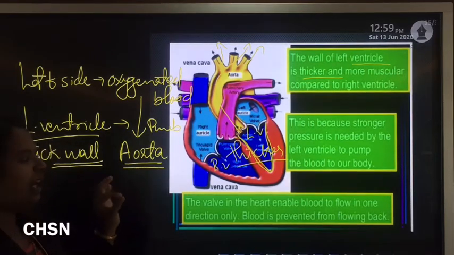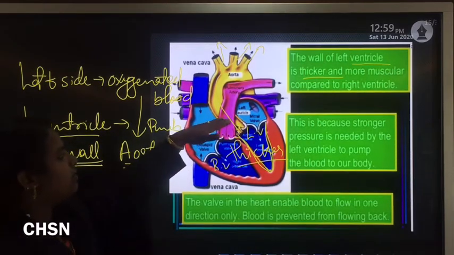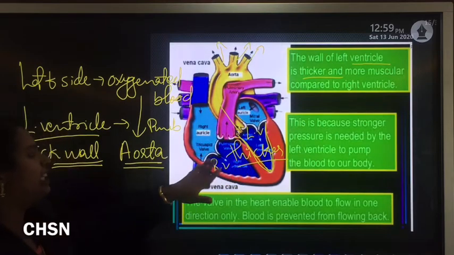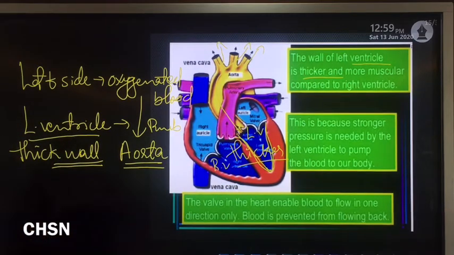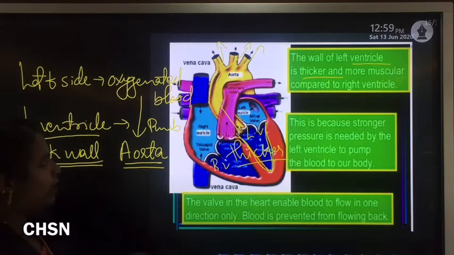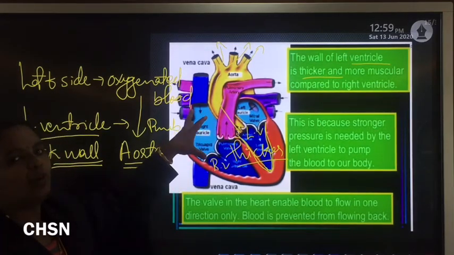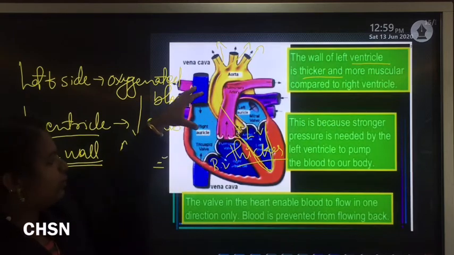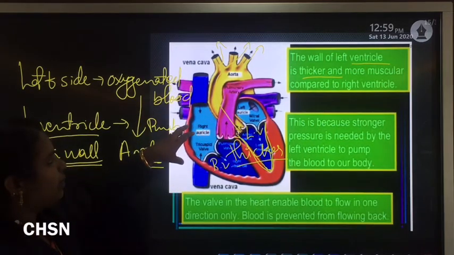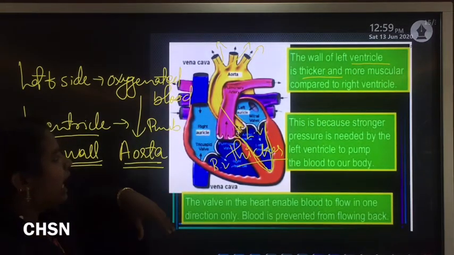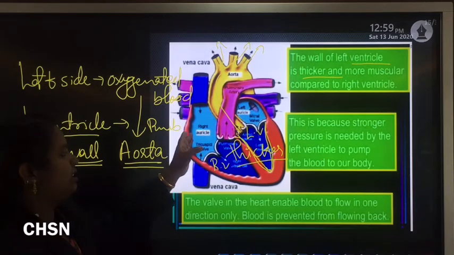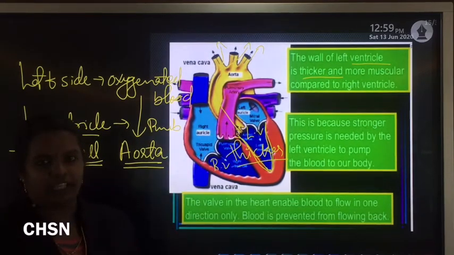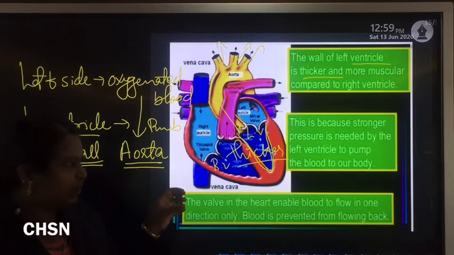Clear? Then one more thing: the walls of the ventricles are thicker than the walls of the auricles. From the superior and inferior vena cava, blood pours into the right auricle, and from the right auricle it is pushed to the right ventricle by the contraction of the right auricle.